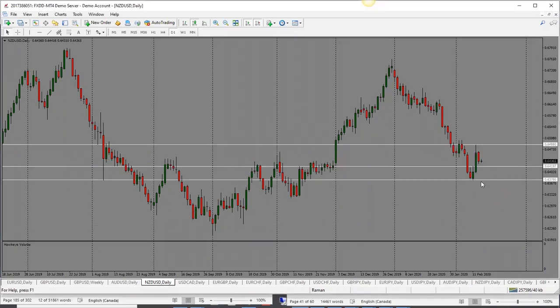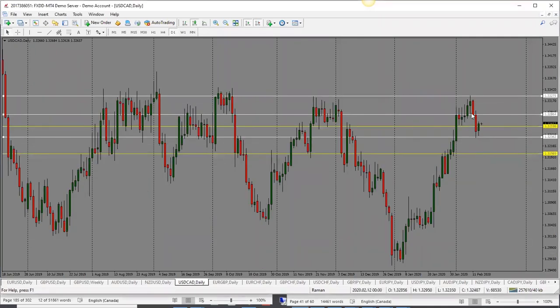New Zealand dollar here, this one dropped as well. It wasn't able to go through the resistance level here, and we are back into this range. So bias is bearish here. And again, I'm looking for a further move to the downside towards the bottom of this range, and target is 0.6380. So bearish bias for New Zealand dollar.